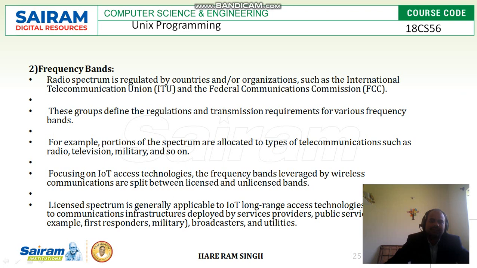Focusing on IoT access technologies, the frequency bands leveraged by wireless communications are split between licensed and unlicensed bands. Licensed spectrum is generally applicable to IoT long-range access technology and allowed to communication infrastructure deployed by service providers or public service. So licensed spectrum is provided for the service provider or public service, for example, first responders, military, broadcasters and utilities.